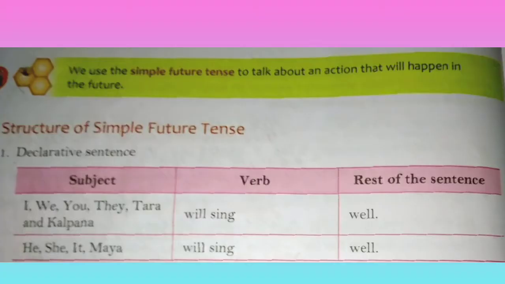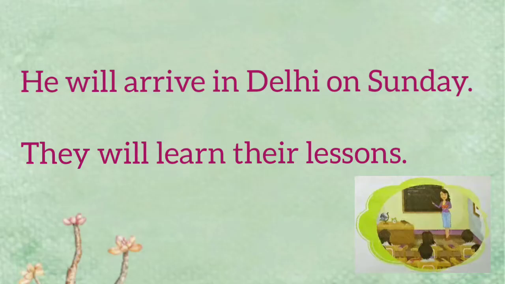However, we still use shall to form questions with I and you. For example, shall we go to the park? Shall I help you? Will is used with other persons like you, he, she, they. For example, he will arrive in Delhi on Sunday. They will learn their lessons.